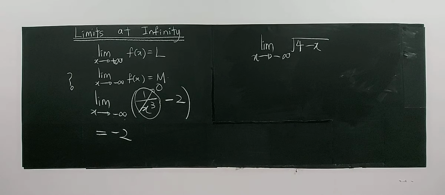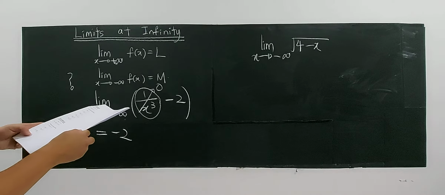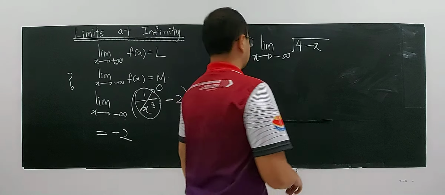Can you pause the video and try to write down your answer before watching what is happening to the outcome? Okay, now you can see that.